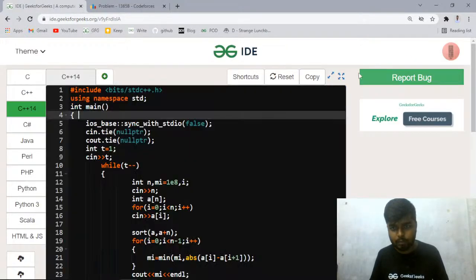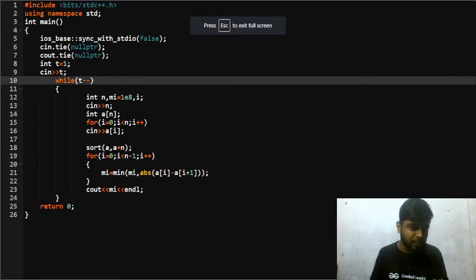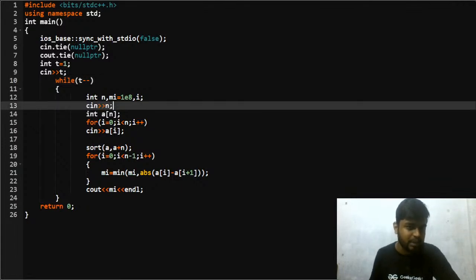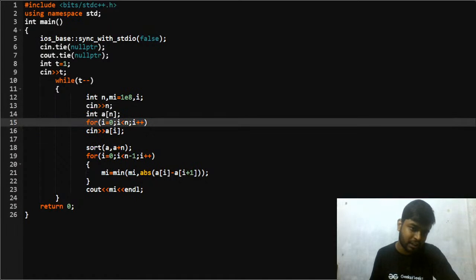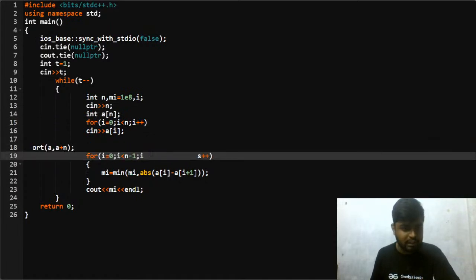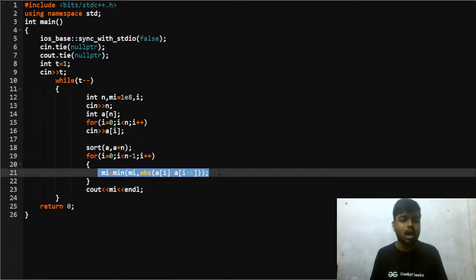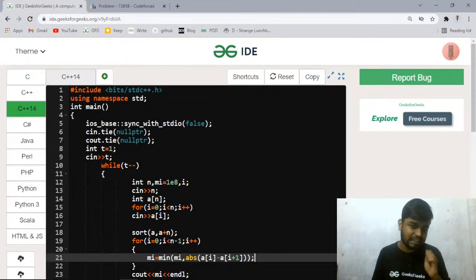Let me show you the code part for this again. You do simply one thing. You have to find the minimum. Since you have to find the minimum, you initialize it to some value that is infinity, that is 1e8 for this case, and then you take the n as input, the array as input, and after that you sort it. Once you have sorted it, you check for all the adjacent pairs in the array, and you find the minimum absolute difference between a i and a i plus 1, and then you simply print the minimum difference, and there you will be partitioning at that point, right? So is this question clear?